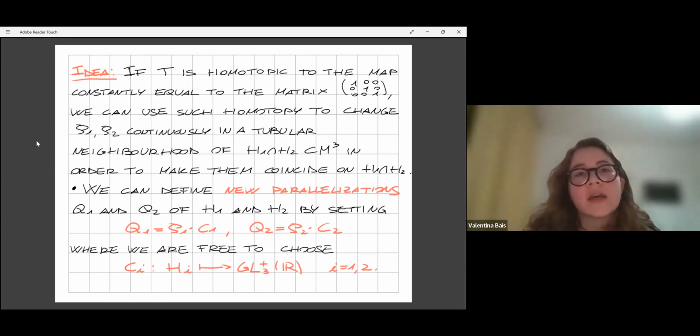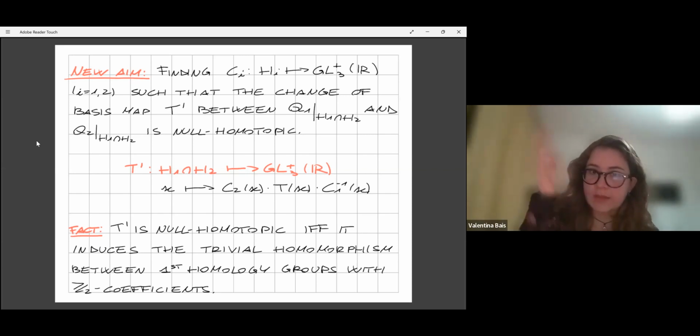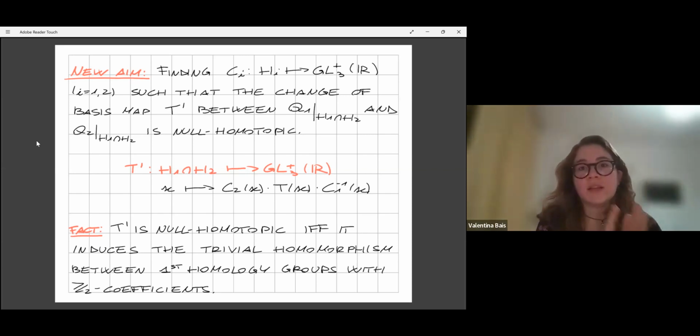So our new aim is finding these maps C1 and C2, which represent the change of basis between the parallelizations Pi, which were fixed at the beginning, and the new ones, just that the new change of basis map on the intersection of the handlebodies is null homotopic.